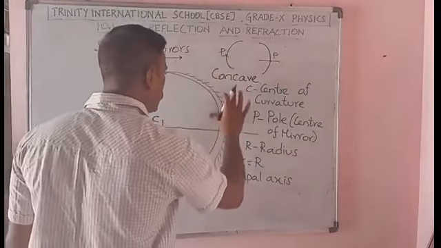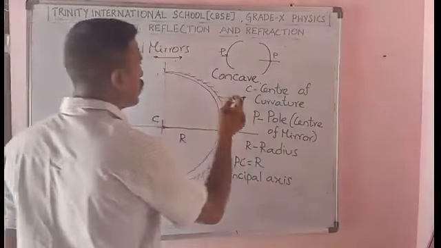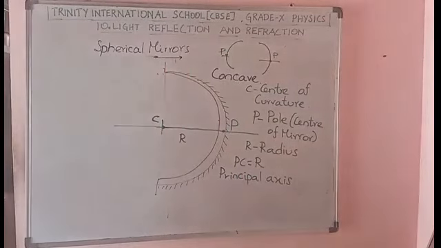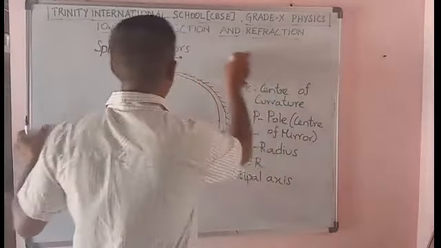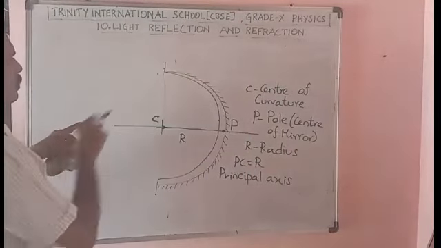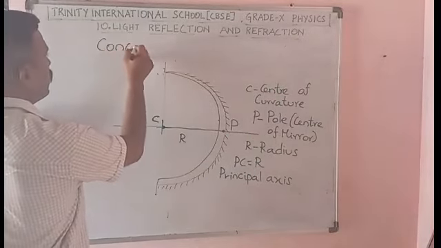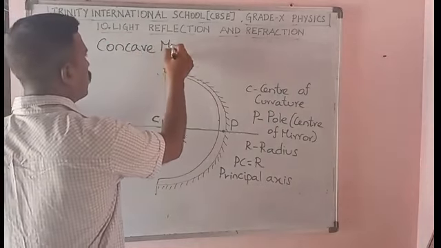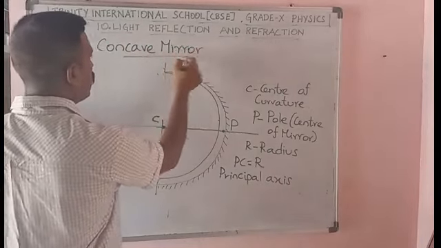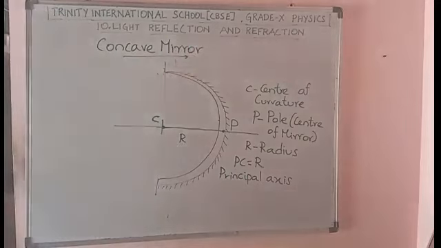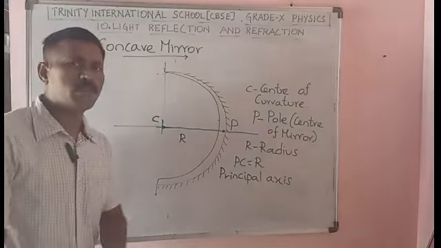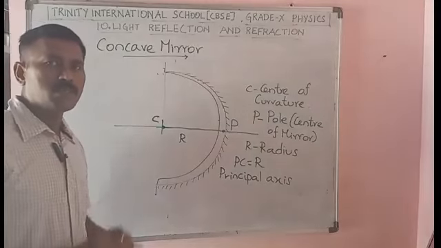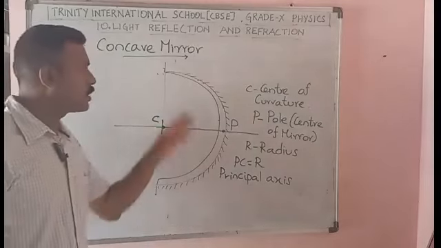Okay. So this is concave mirror. So how are the light rays formed? How is the image formed? We studied image formation in the plane mirror. Now the concave mirror.